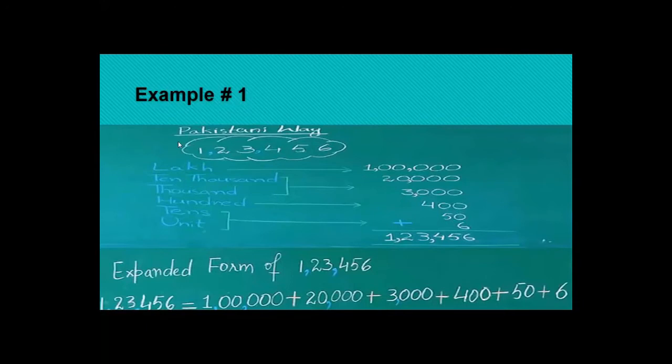Now come to the last digit, the first digit from the left side but the last digit from the right side. Units, tens, 100, 1000, 10,000, lakhs. How many zeros are there in lakhs? 5 zeros. So it will be written as 1 lakh.